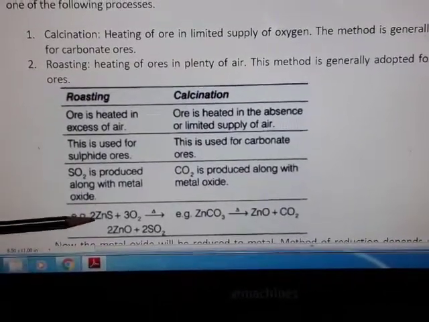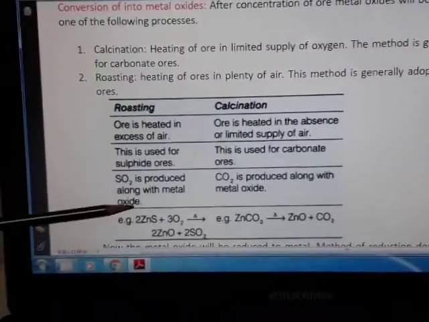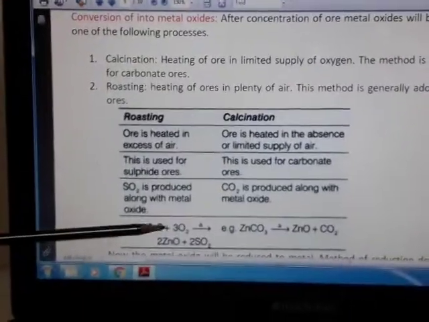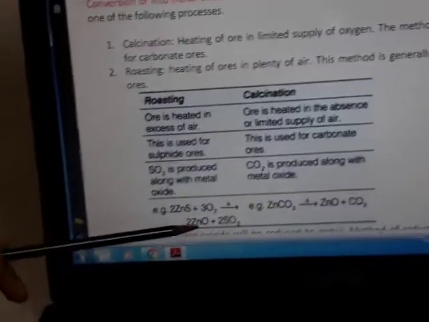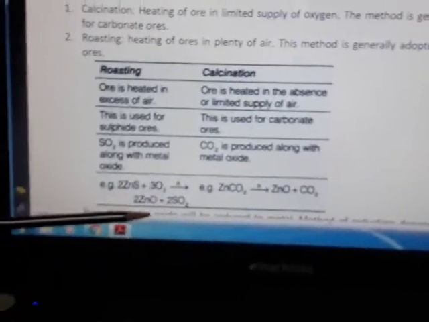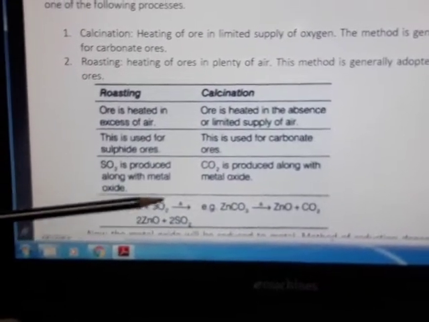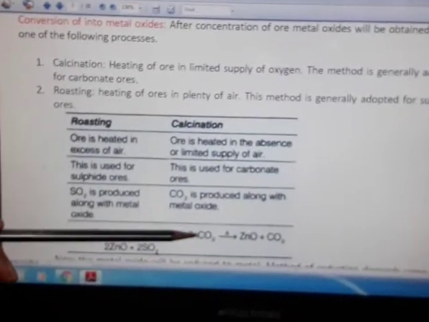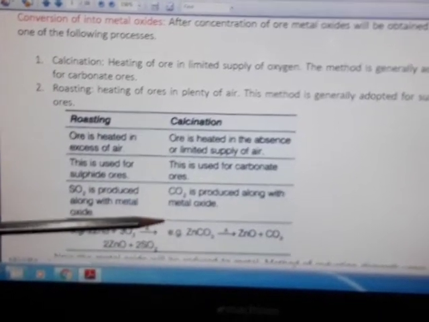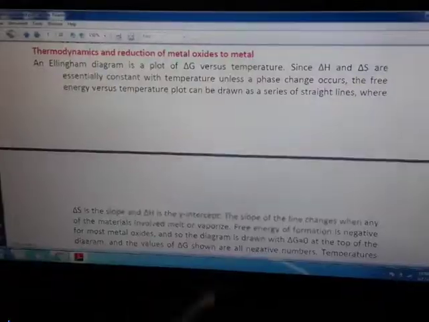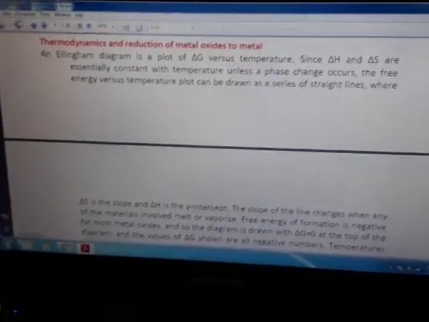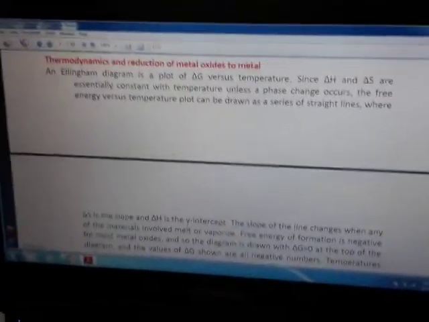Now we can understand it better with an example. Zinc sulfide will be roasted involving a lot of oxygen, and the product will be zinc oxide and sulfur dioxide. We are getting the metal oxide which we wanted, and the byproduct is sulfur dioxide. For calcination, we have zinc carbonate which is heated in absence of air, so that we can get metal oxide and carbon dioxide.